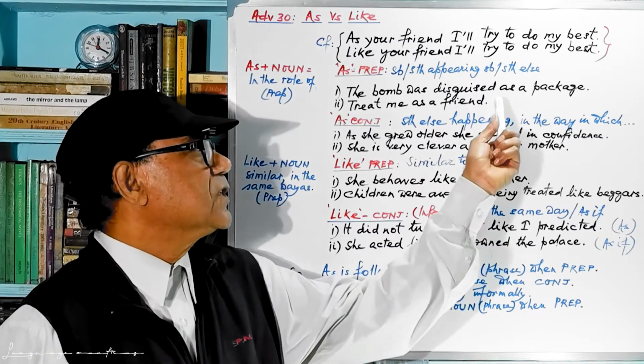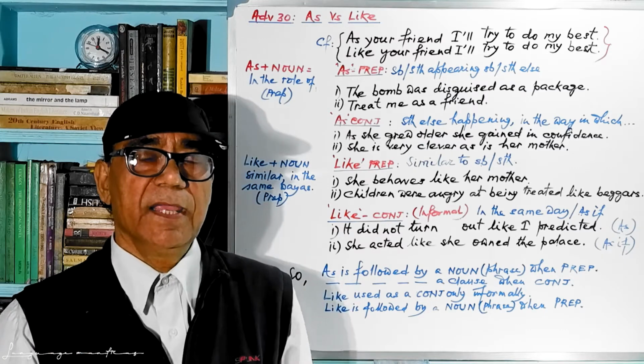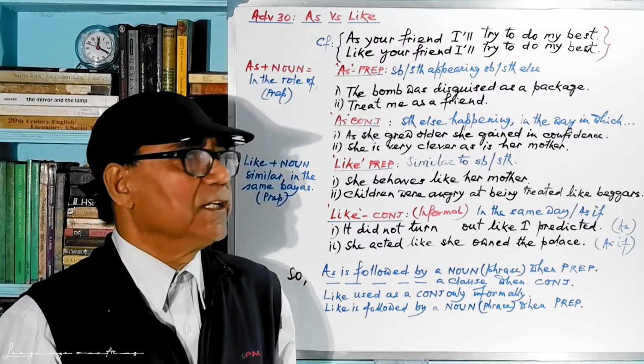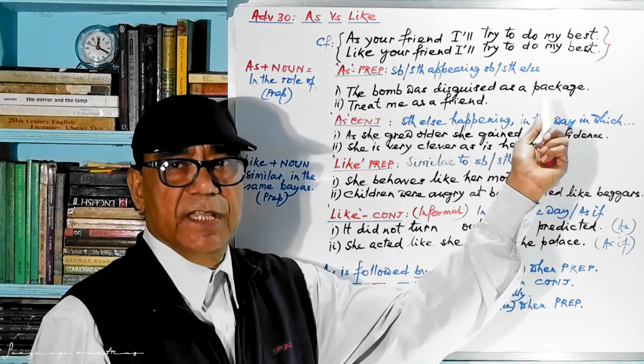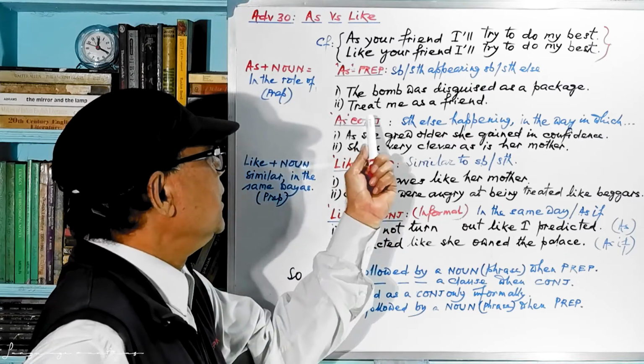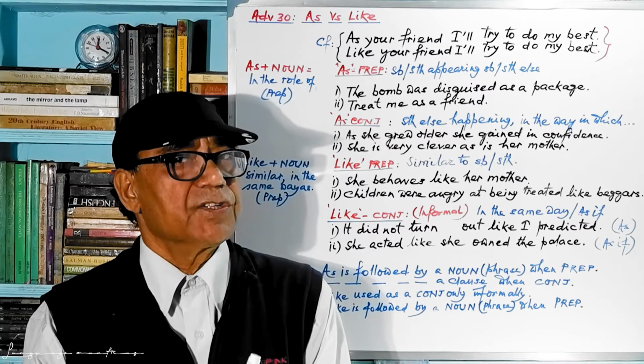And this "as" is a preposition. A preposition is always followed by a noun or a noun phrase. Here we have "package." Therefore, this is a preposition. Another sentence: treat me as a friend. Treat me as a friend.